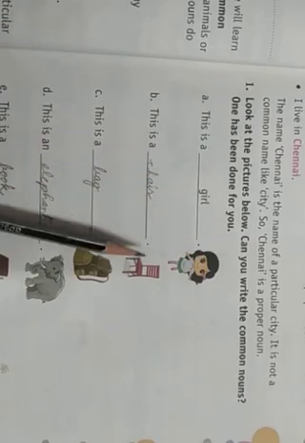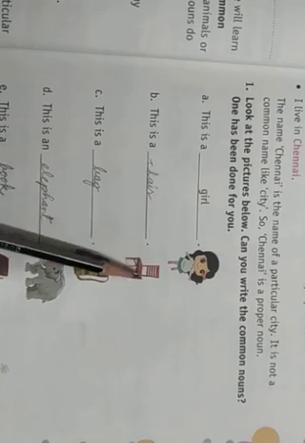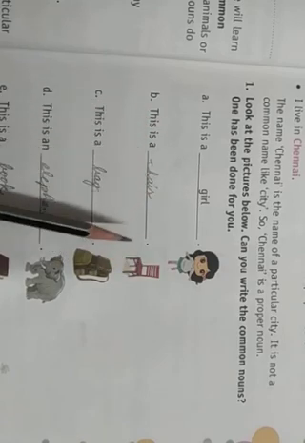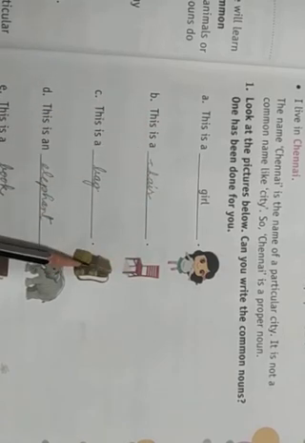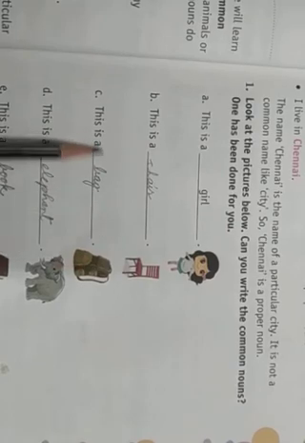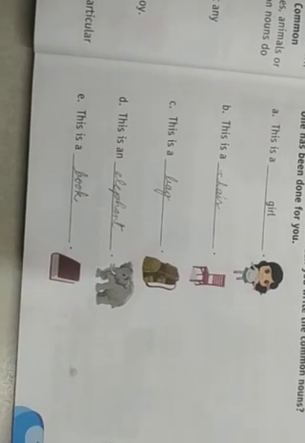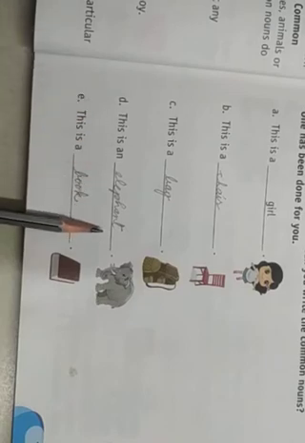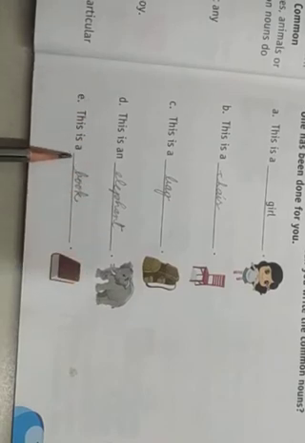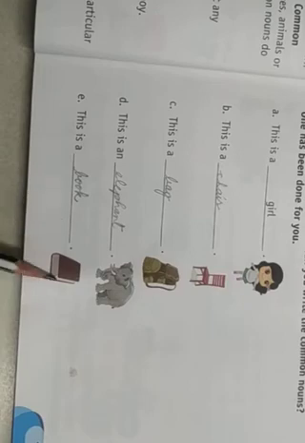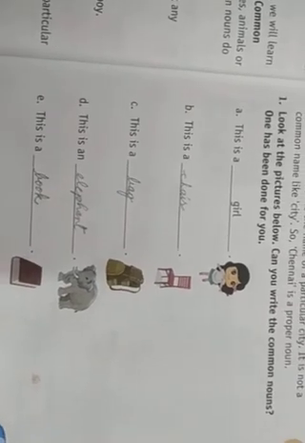This is a chair. This is a bag. This is an elephant. This is a book. There is no proper noun in this, only common nouns.